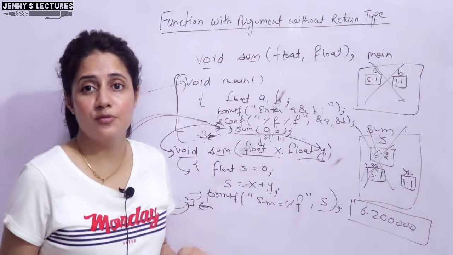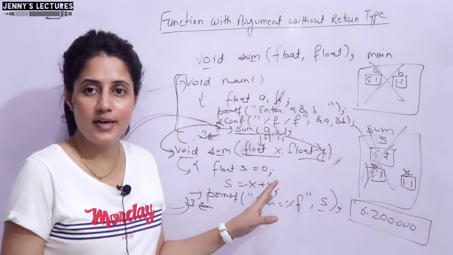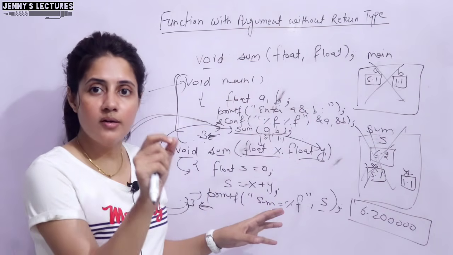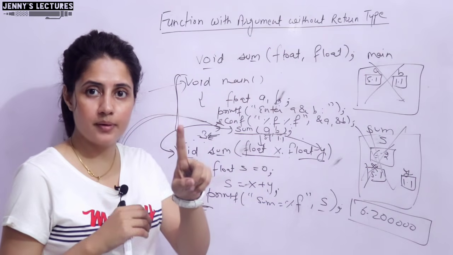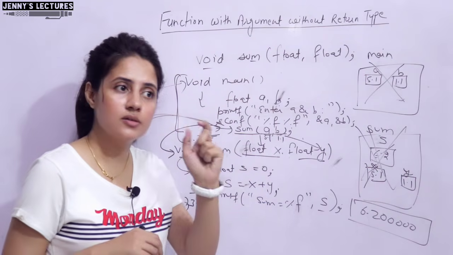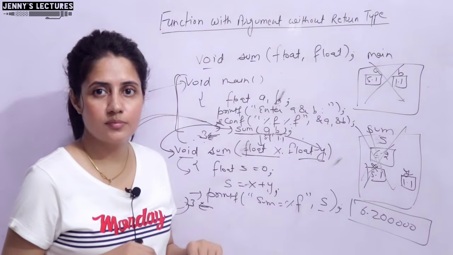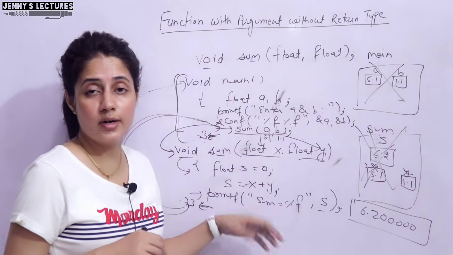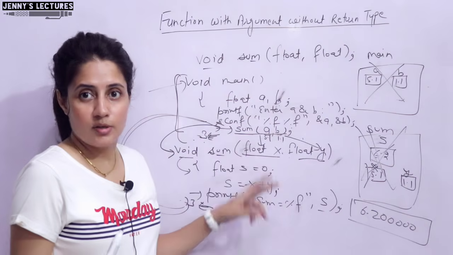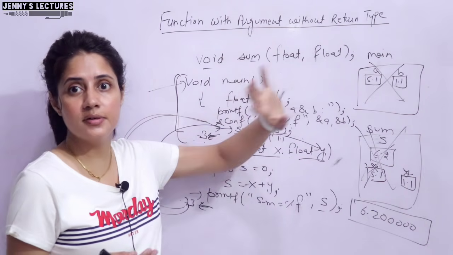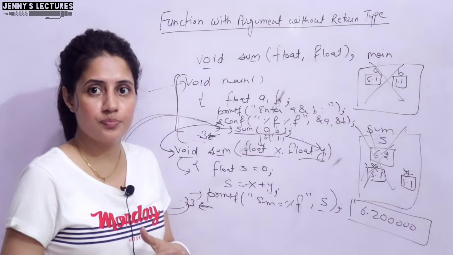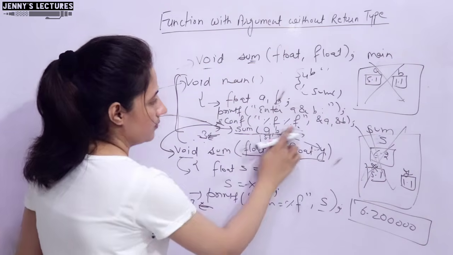That is an assignment for you. You have to write a function which takes one number as input, as argument, only one number, and you have to check whether that number is even or odd. You have to write the complete program. That should fall in this category, which accepts an argument but should not return anything. So that is the assignment for you.